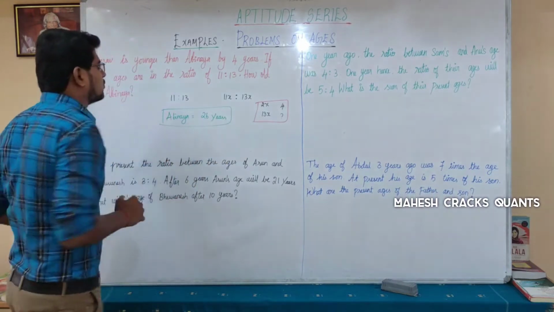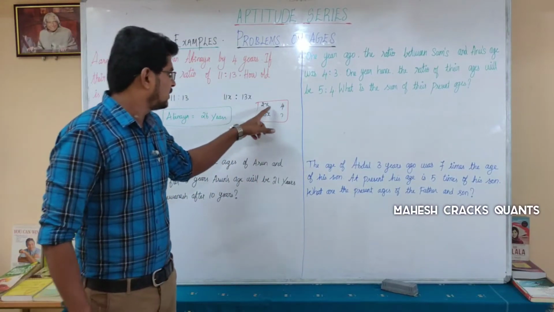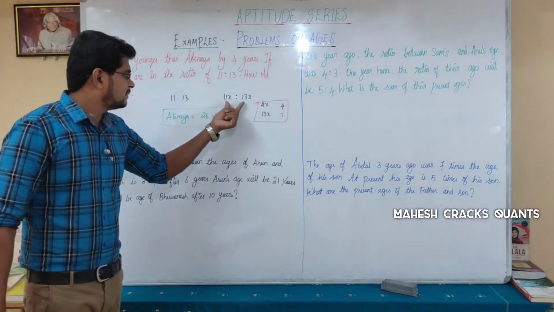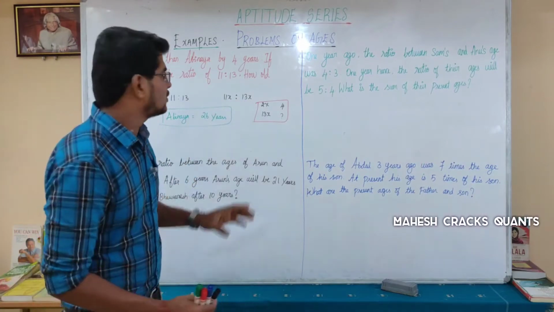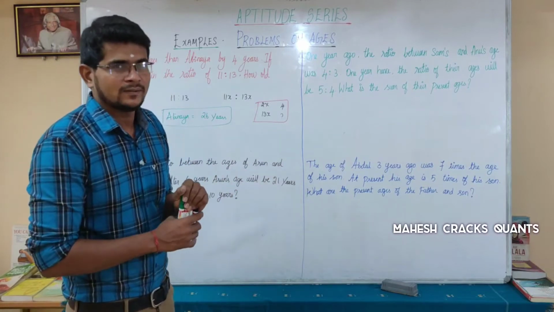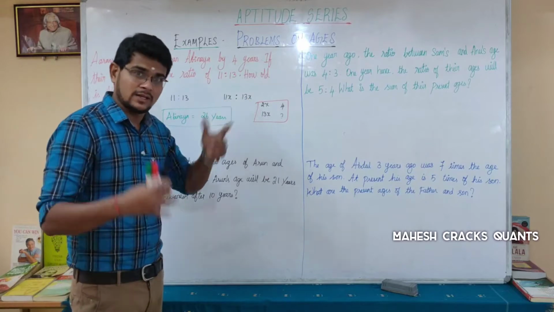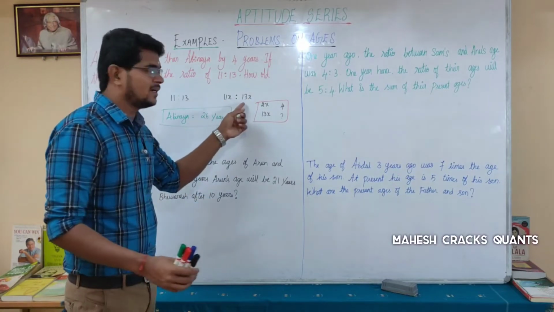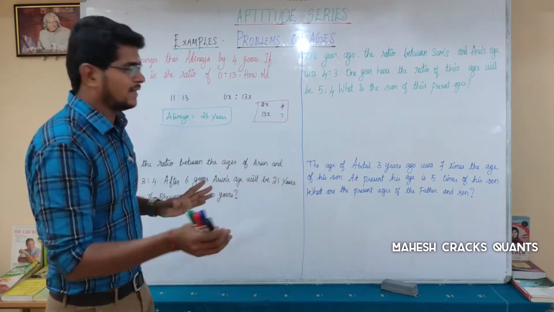If the question is about the total sum of their ages, same 2x is 4, sum of their ages means you have to find out 24x. If the question is about Arav's age, then you have to find out 11x. If the question is about the product of their ages, then you have to multiply, and with x squared, you have to use the x value to find out the answer.